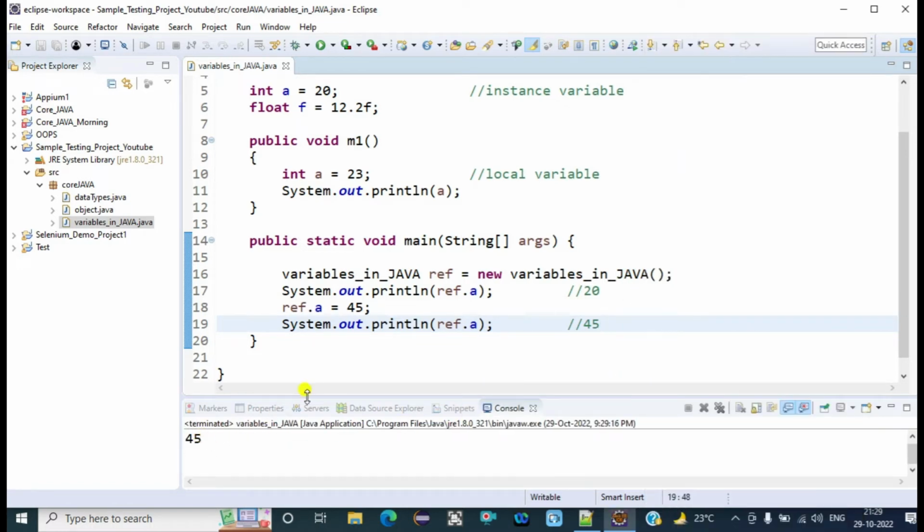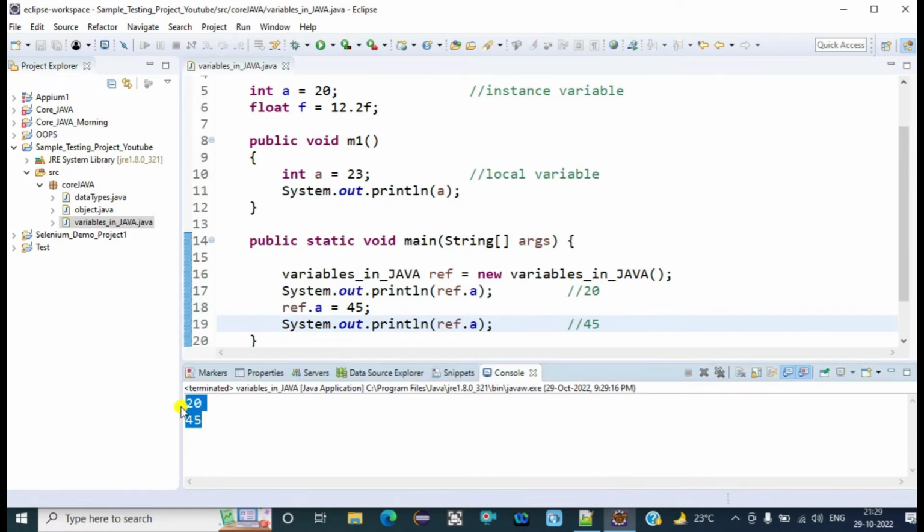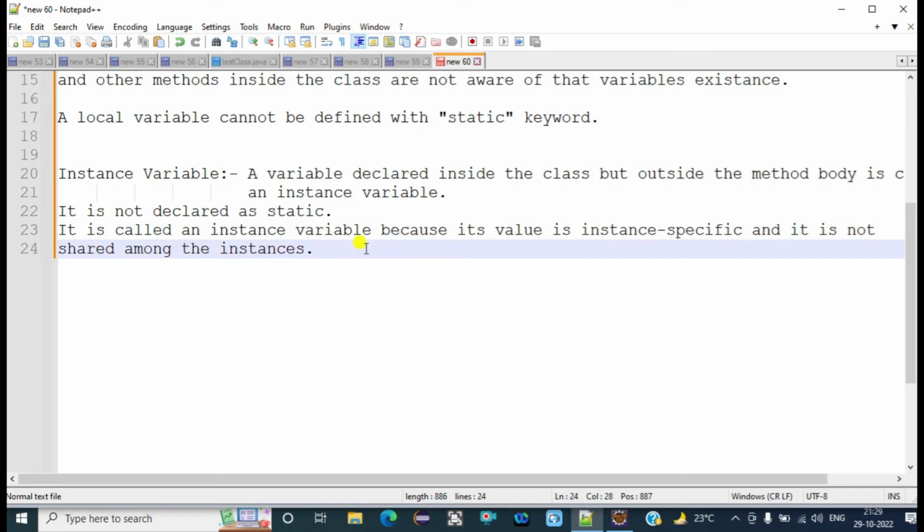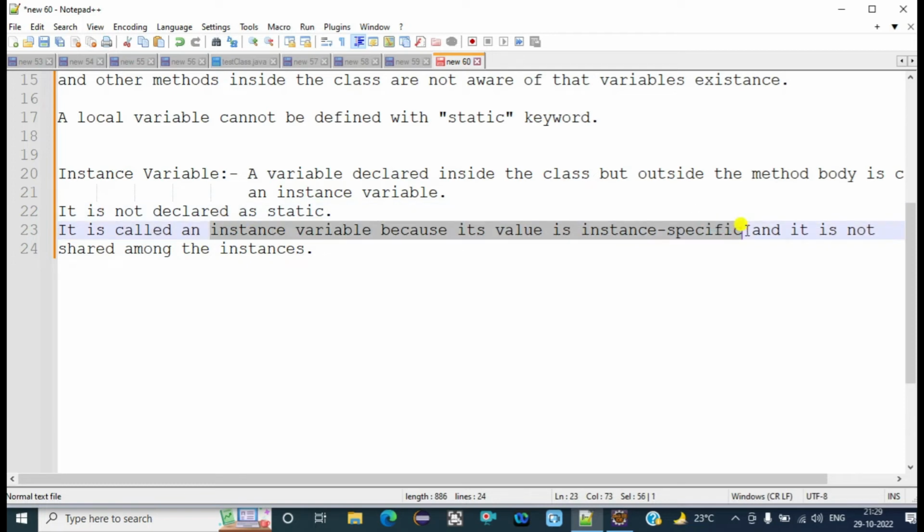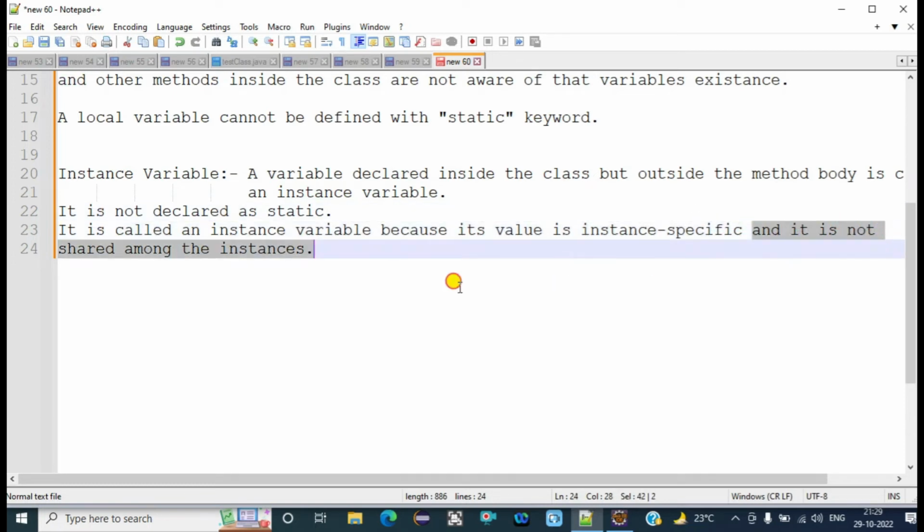Here you can see that it is displaying 20 and 45. So the point we need to prove here is that the value of the instance variable is instance specific only. It is not shared among different instances.